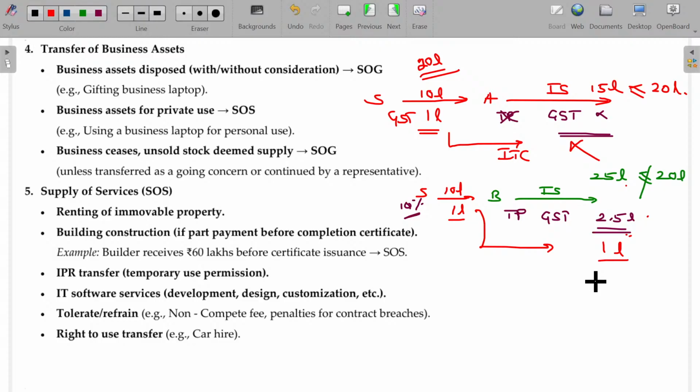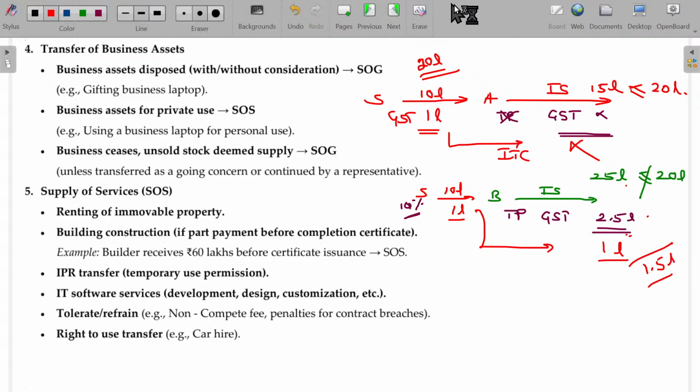In case of B, his total turnover is more than 20 lakhs, he is a registered person. He should register, and he has to pay the GST for the output goods. As he is supposed to pay the GST on the output goods, any goods he purchases for the sale of the commodity, the GST paid on that can be refundable in the name of ITC. So A has no chance to claim and B has a chance to claim the ITC. The ITC amount can be adjusted, and the balance 1.5 lakhs is payable by B.